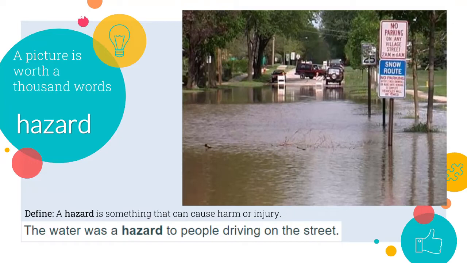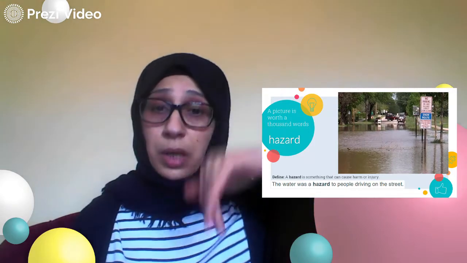So a hazard is something that can cause harm or injury. We can also say, for example, the falling power lines can be a hazard to people passing by.